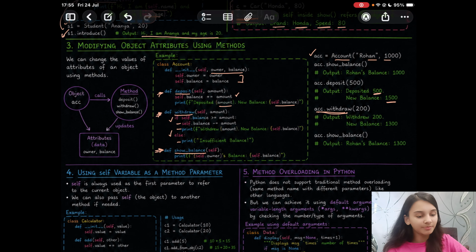So on calling the withdraw method using the object name, you're passing 200 as the amount. So the withdrew amount would be 200 and the new balance, since the balance which is 1500 is greater than or equal to 200, would be subtracted. So 1500 minus 200 will give you 1300. And lastly you again use the show balance method. So now it would be modified to 1300. So this way you can modify the object attributes using methods.